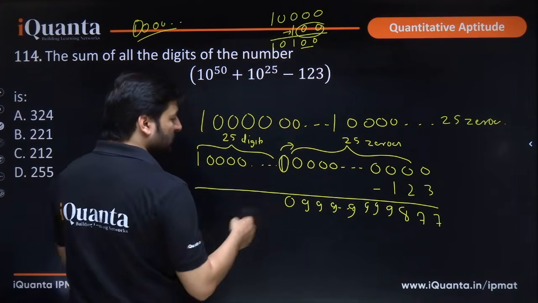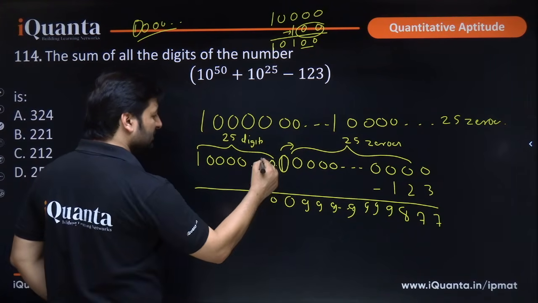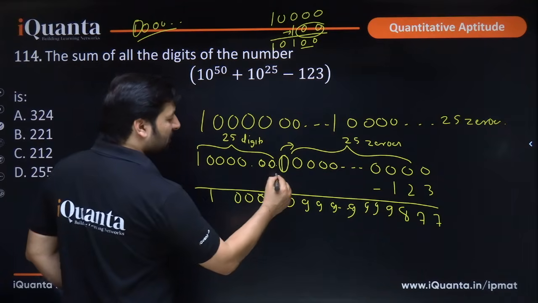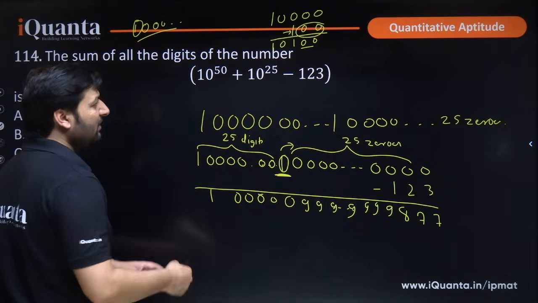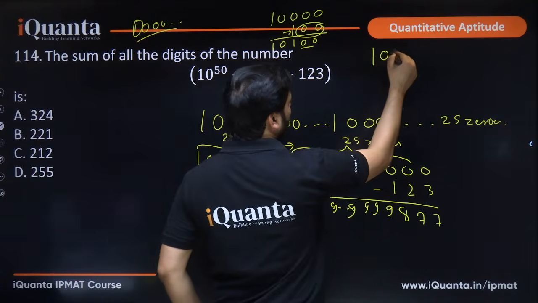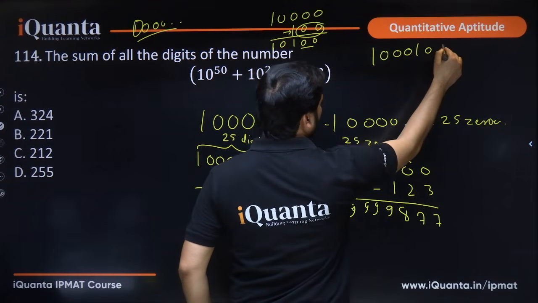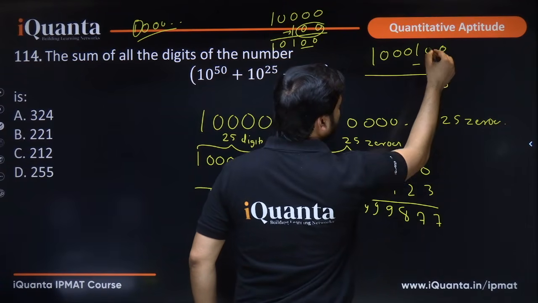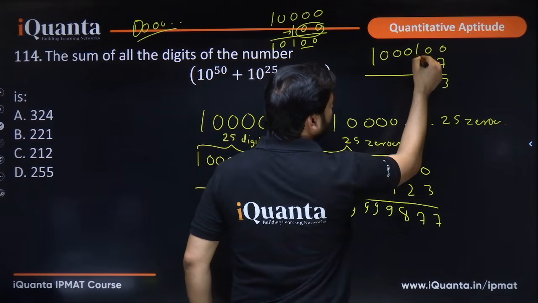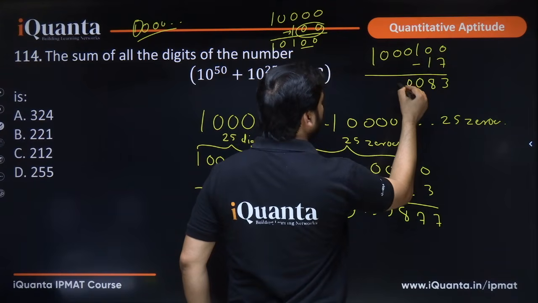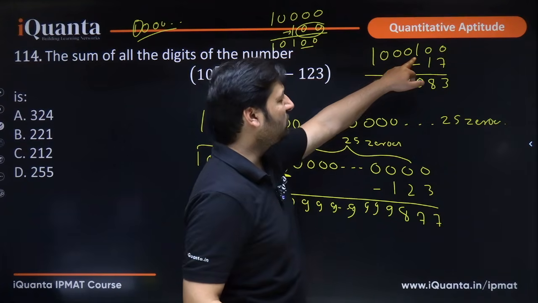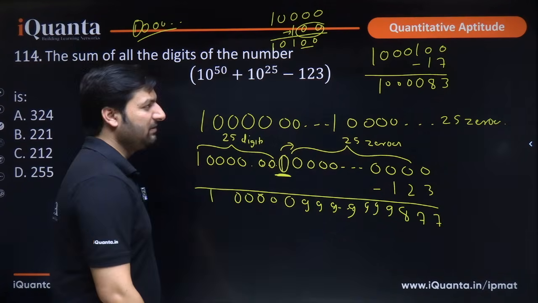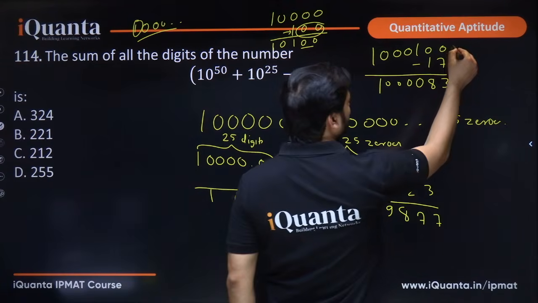The moment this 0 comes, we will have all the other zeros waiting ahead, and carry will not be forwarded after this 1. Okay? So imagine doing this, and from this, say you are subtracting 17. What happens? 10 minus 7 is 3, 9 minus 1 is 8. This one becomes 0 while the other remains the same. So carry is not forwarded after this one, right? So these are not going to become 9 while the others may become 9. Yes or no?